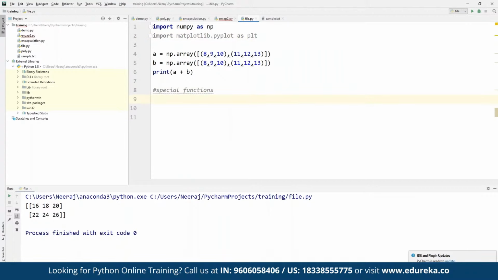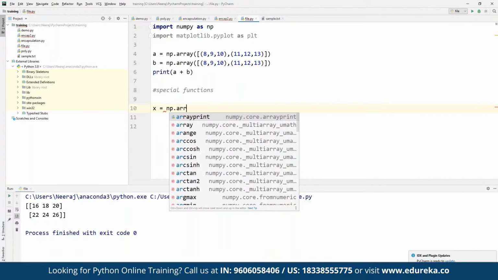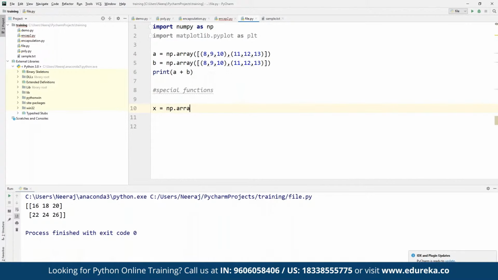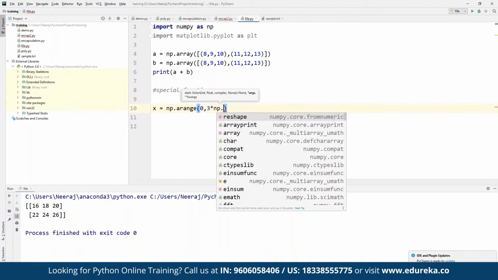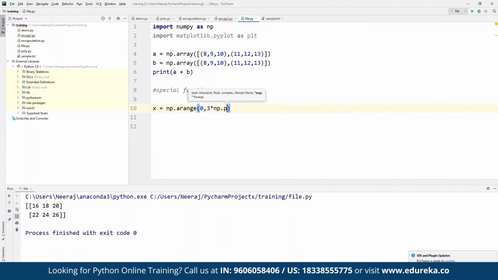And now we can define x as, from numpy we are going to make use of arange here, and we can define 0 and 3 multiplied by np.pi, with a step value of 0.1.